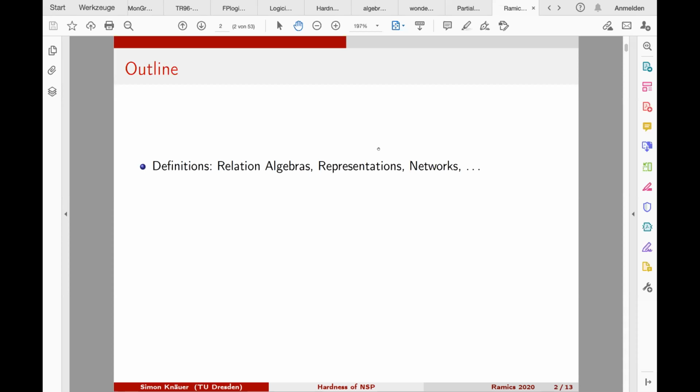Starting with some definitions that you might already know: relational algebras, representations, and networks. With these definitions, we are able to define a class of computational problems. They are called network satisfaction problems.